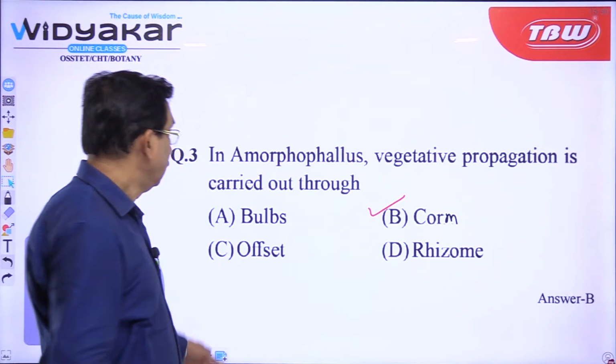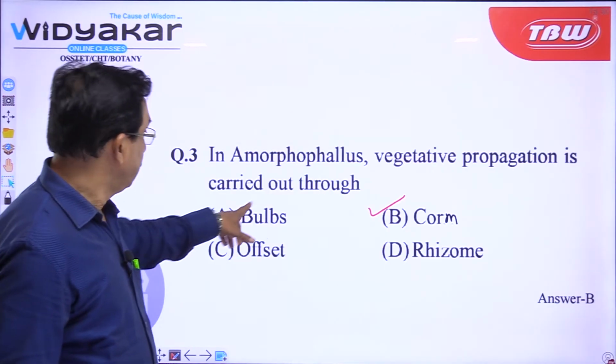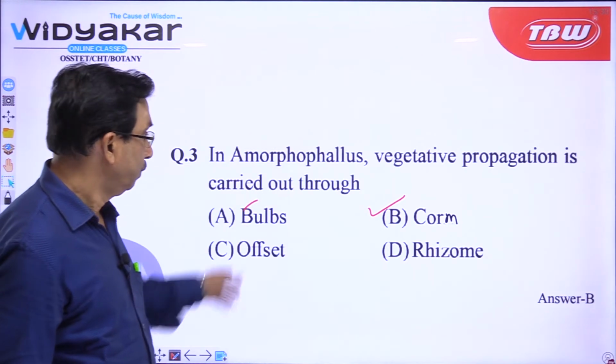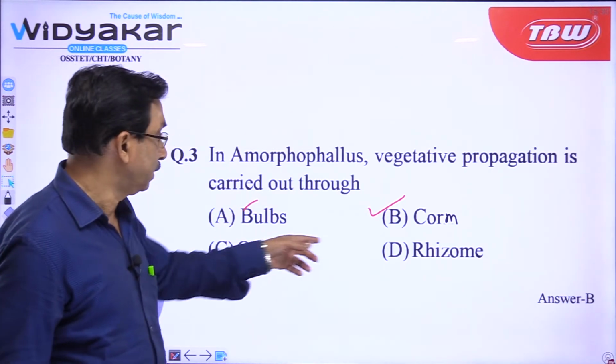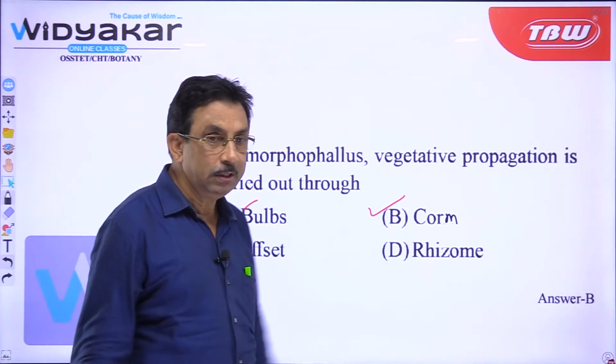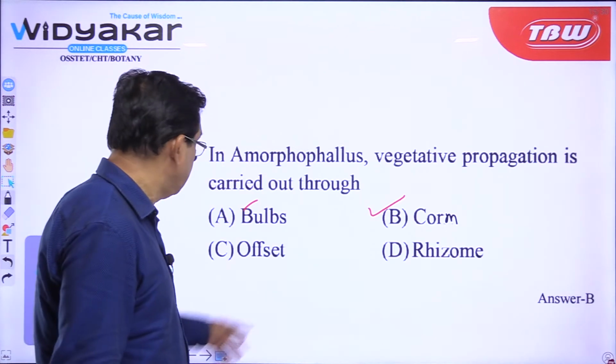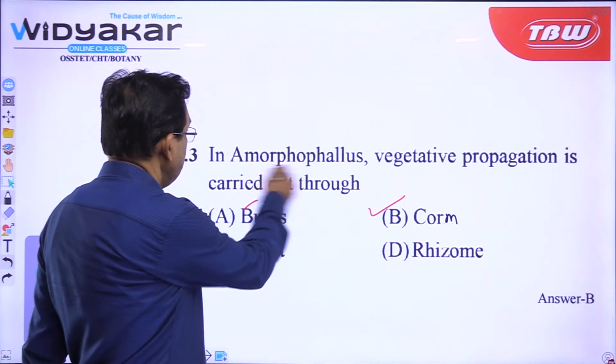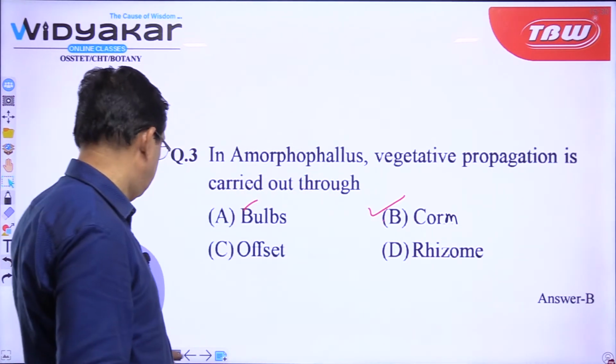And all these, you see, onion would have been bulb, right? Pistia is an offset. Ginger would have been the rhizome. Because the question is Amorphophallus, the answer is corm.